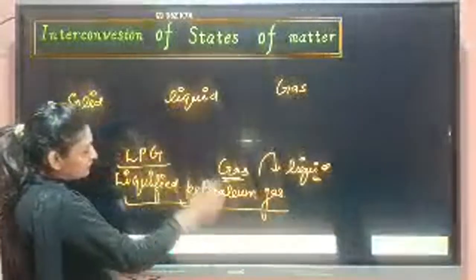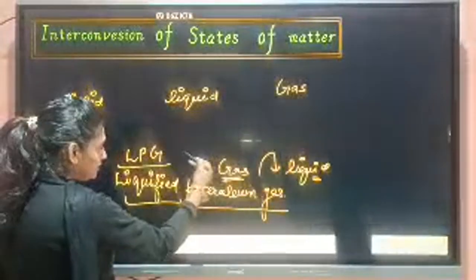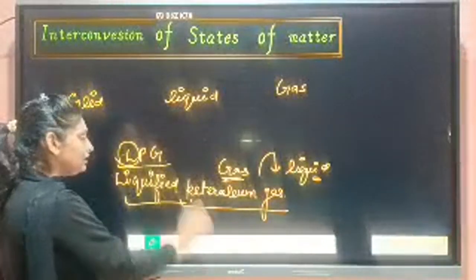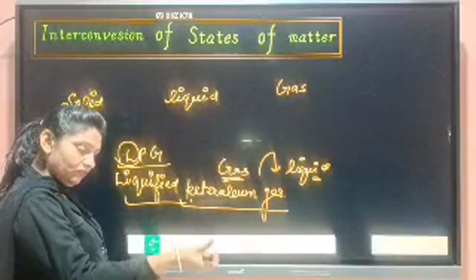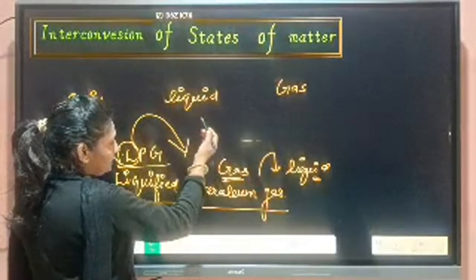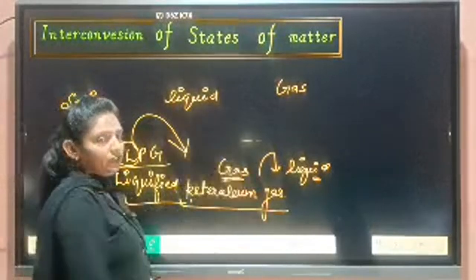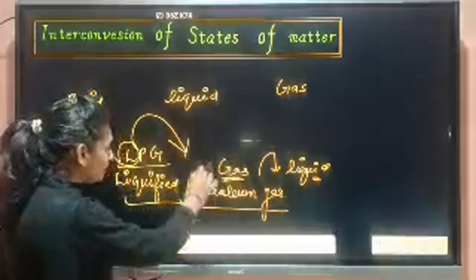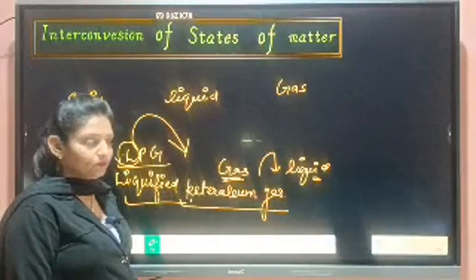By applying some pressure in our cylinder, this gas is in liquid form, but when we release the pressure, then it escapes out in the form of gas. Means gas can be converted into liquid also.